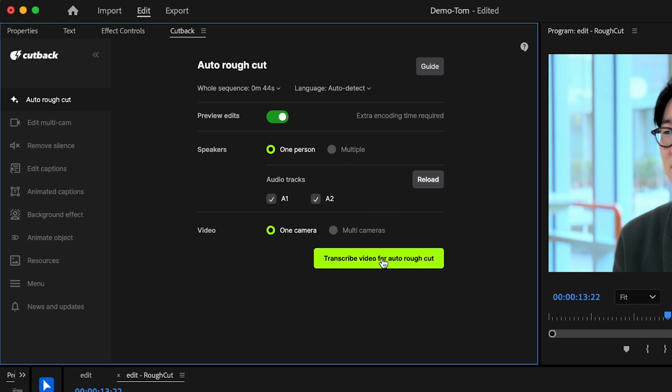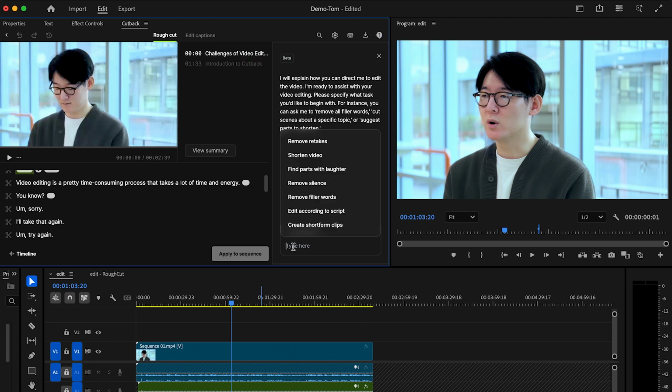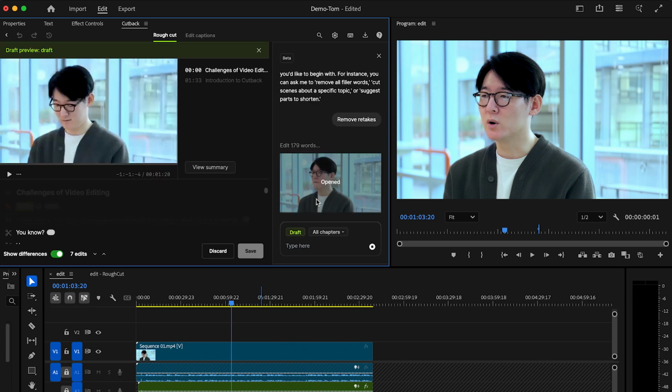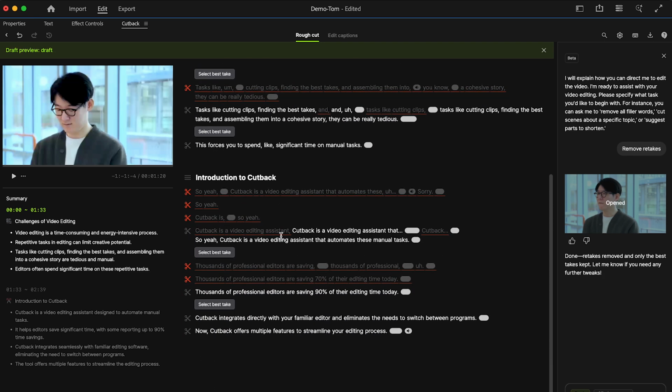Head over to Auto Rough Cut. Once the analysis is complete, simply type "Remove Retakes" in the chat or select it from the options. In seconds, you'll get a draft where repeated takes are automatically trimmed out. The assistant picks the best take using smart criteria like sentence clarity, sound quality, and natural flow.